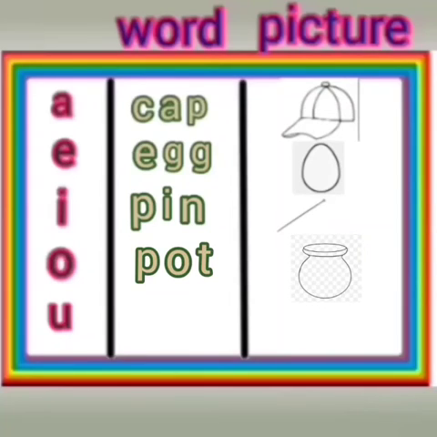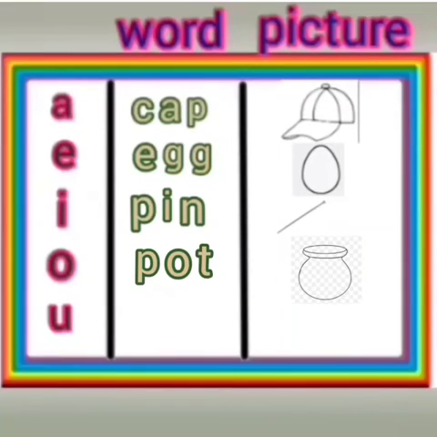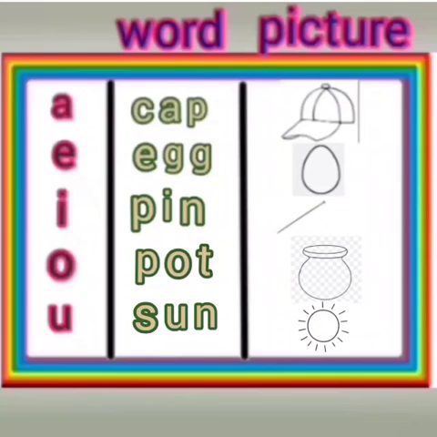Next one is U, and you will write U sound word. S-U-N, sun, and draw the picture of sun. Like this, you have to practice at your home.